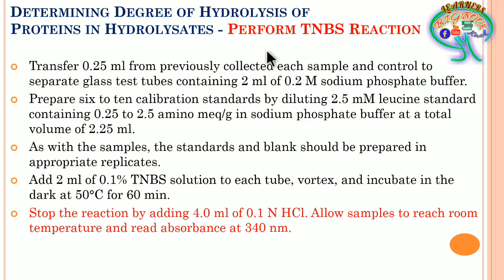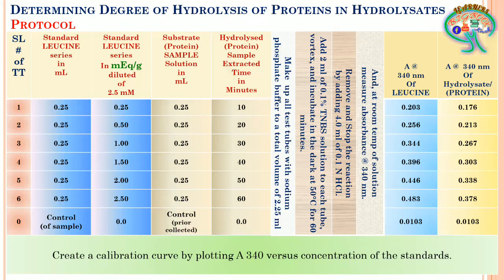So here the further protocol goes like this, where we already have the 6 samples with a control, and the same control will be used for the standard series also.